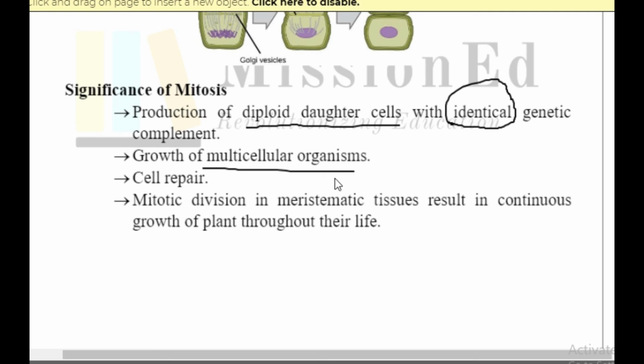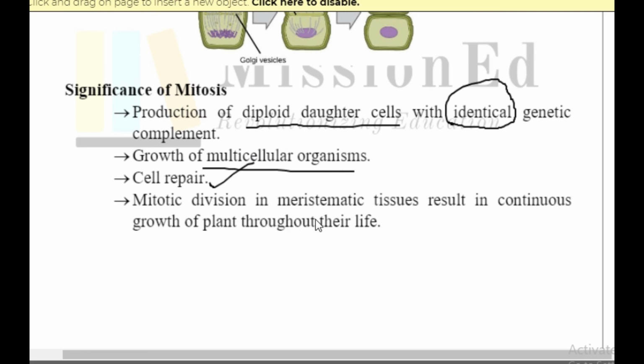This is the one and only type of cell division by which multicellular organisms grow in their somatic cells. Not in the sex cells, but in the somatic cells we find this growth. And cell repair. Suppose any cell has suffered some injury and now it has to repair. It will repair only through mitosis. Suppose there is a surgery, and that area has to recover, it will recover only through mitosis.